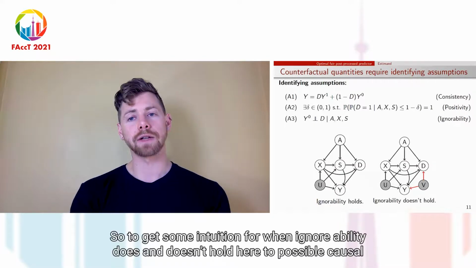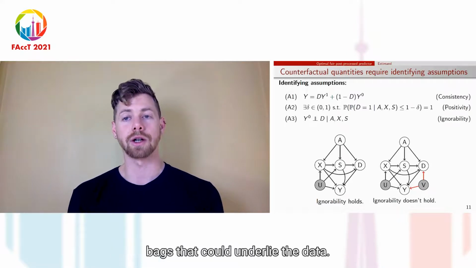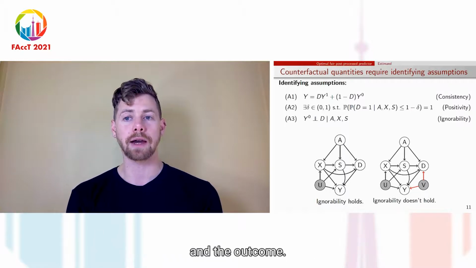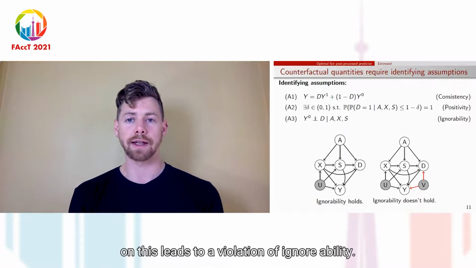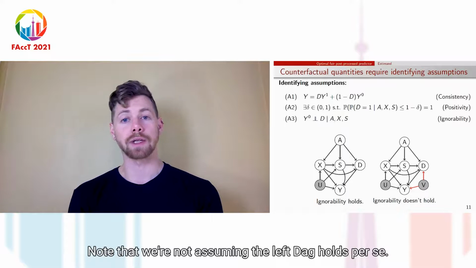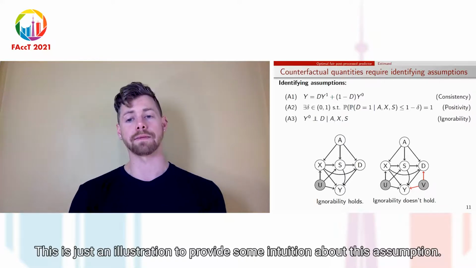So to get some intuition for when ignorability does and doesn't hold, here are 2 possible causal DAGs that could underlie the data. The key difference is that in the second one, we have unobserved variables V that affect both the decision and the outcome Y, and this leads to a violation of ignorability. Note that we're not assuming the left DAG holds per se. This is just an illustration to provide some intuition about this assumption.